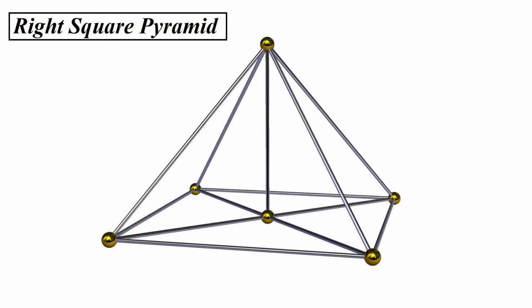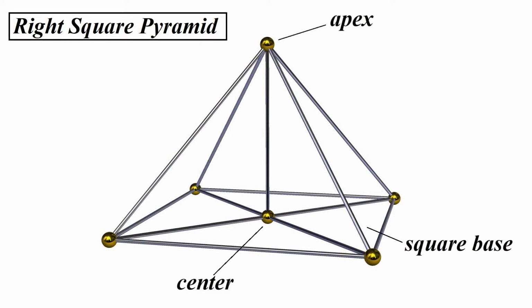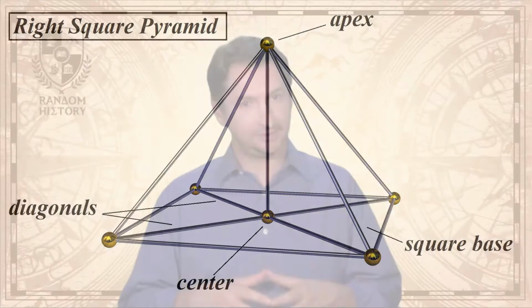When the term pyramid is not specified, it is usually assumed that one refers to a right square pyramid. This means that the base of the pyramid is square-shaped and the apex is directly above the center of the base. The center of the base is the point where the two diagonals, the lines that connect opposing angles, meet.